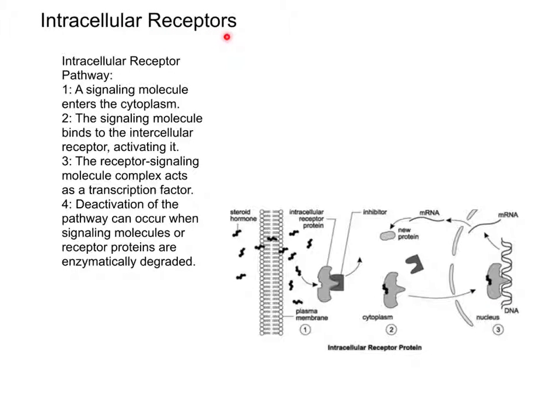Intracellular receptors are found in the cytoplasm or nucleus, and their ligands are small and nonpolar. A typical intracellular receptor pathway goes like this. 1. A signaling molecule enters the cytoplasm. 2. The signaling molecule binds to an intracellular receptor, activating it. 3. The receptor signaling molecule complex acts as a transcription factor. 4. Deactivation of the pathway can occur when signaling molecules or receptor proteins are enzymatically degraded.